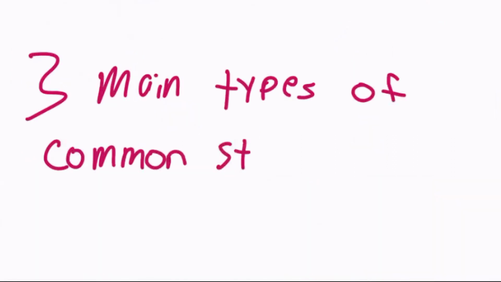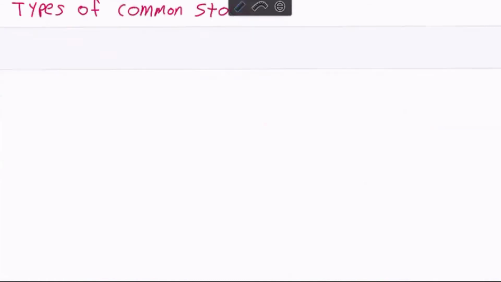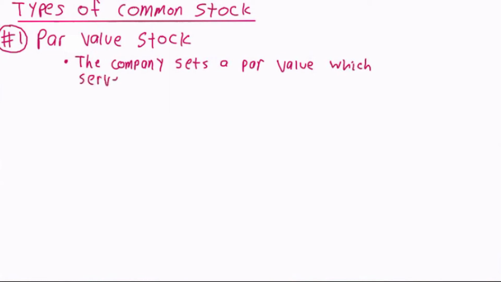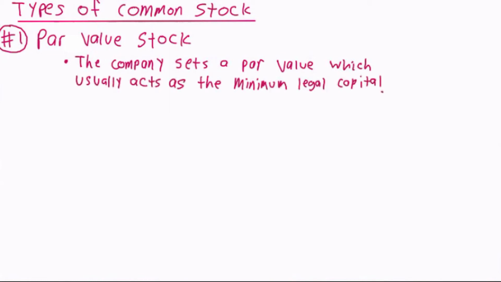There are three main types of common stock. By far the most common type is what is called par value stock. This is stock that has an assigned dollar amount or par value, such as $1, $5, or $10 per share, which is specified in the charter when the corporation is formed. This amount typically represents the minimum legal amount that the company can issue stock for.